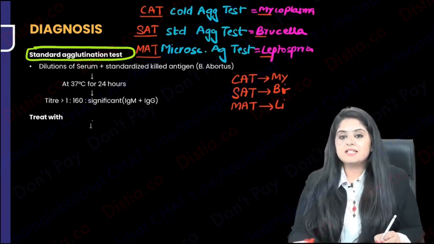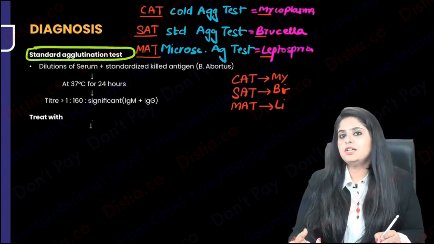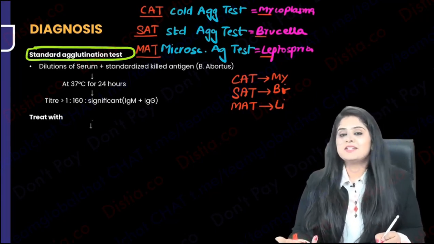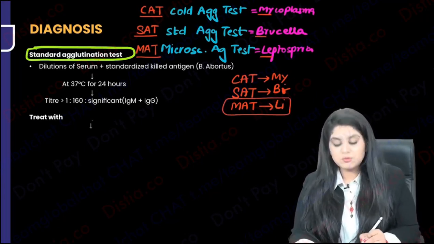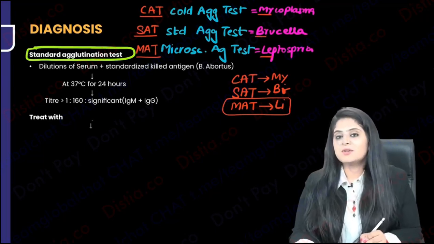The same mnemonic we had done exactly 48 hours before the NEET PG exam, and exactly after 48 hours it came in the paper. Everyone was super happy. That time microscopic agglutination test for Leptospira was asked. So cat sat on a mat, my Billy.